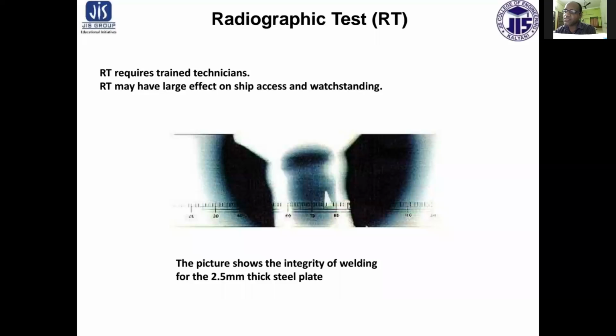In some cases this method is costly. So it is extensively done for the joining of the boiler plates where accurate welding needs to be done. For that test purpose, various types of X-ray tests are done.